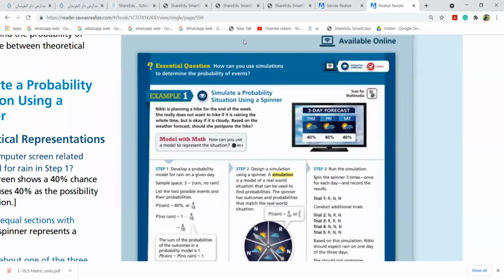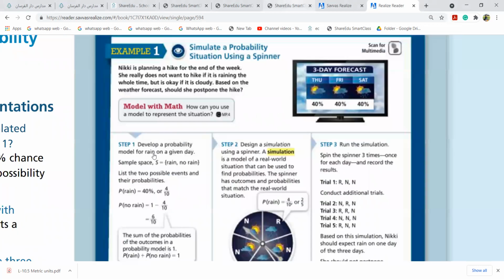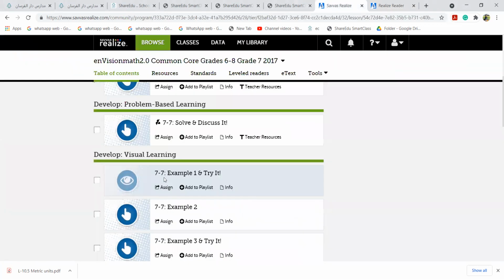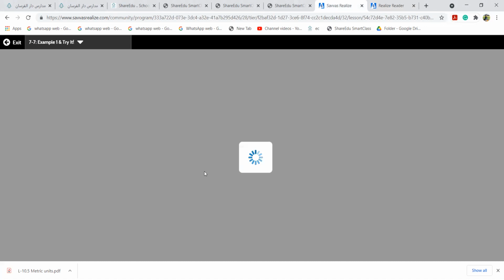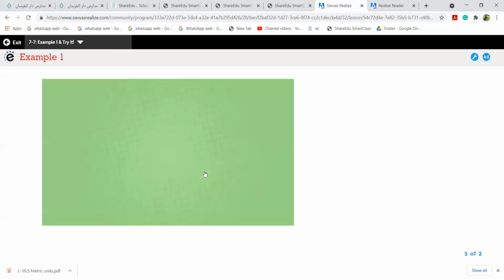Nikki is planning a hike for the end of the week. I'm sure the example will be here. Let us try from here. It's the same example with the same number.